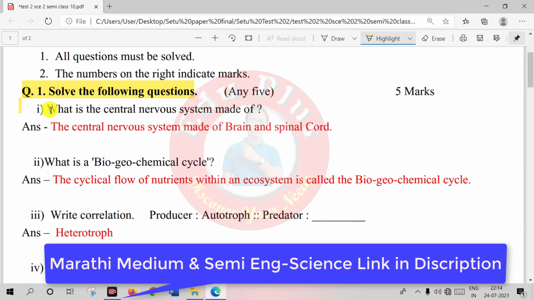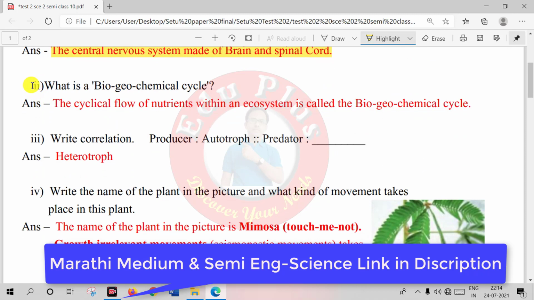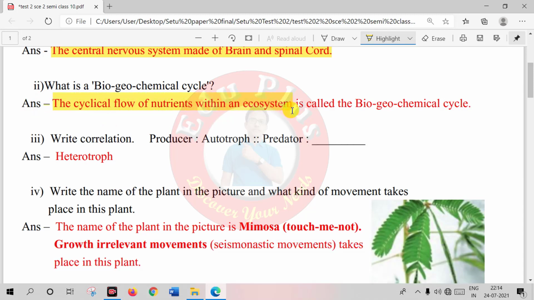First question is, what is the central nervous system made of? And the answer is, the central nervous system is made up of brain and spinal cord. Second question, what is biogeochemical cycle? And the answer of this question is, the cyclic flow of nutrients within an ecosystem is called biogeochemical cycle.